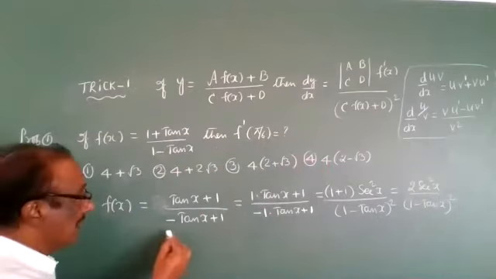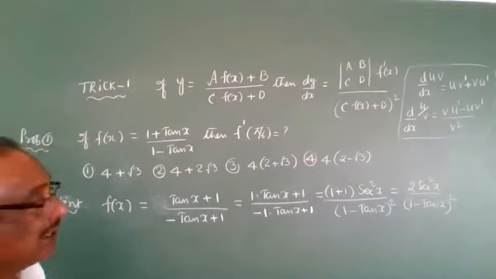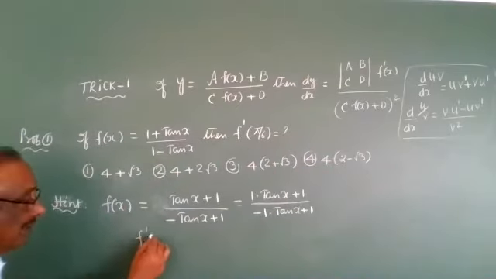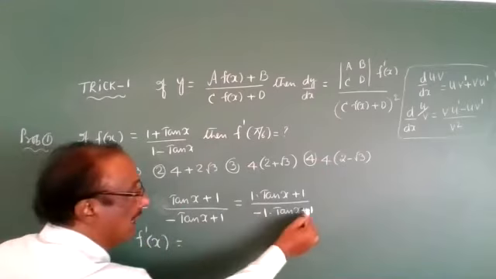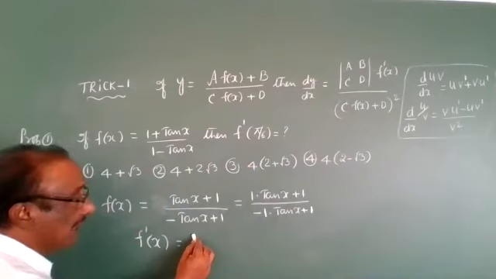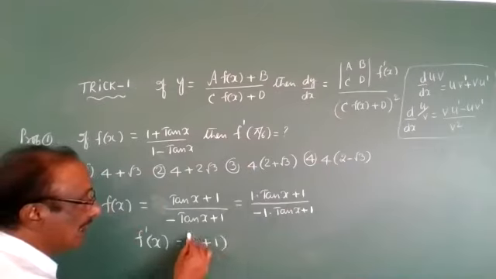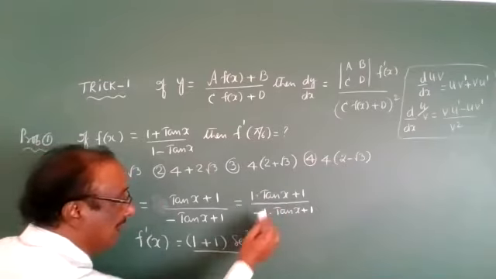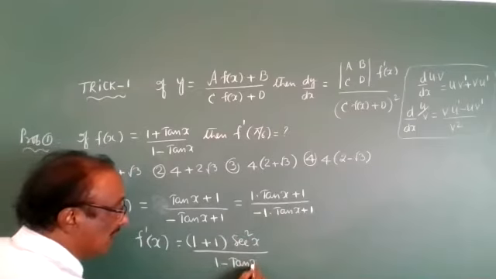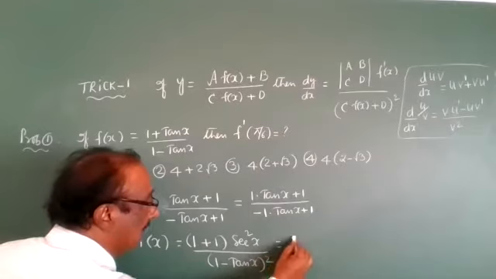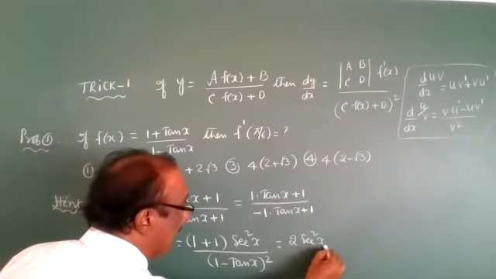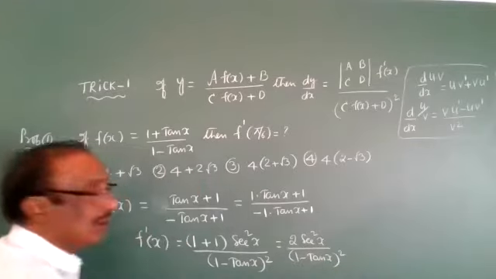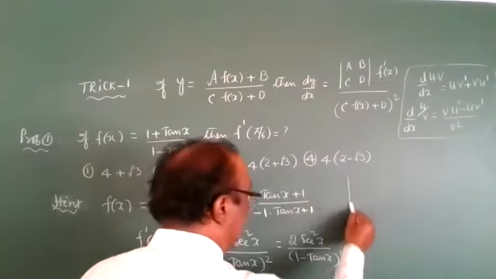Next one, asking f dash, sorry. Here is written, now you can see f dash of x. The f dash of x formula is ad minus bc: ad is 1, minus minus is plus 1. The tan function derivative is secant square x by denominator, 1 minus tan x whole square. Derivative is completed. Therefore, 2 secant square x by denominator 1 minus tan x whole square. Is it clear?